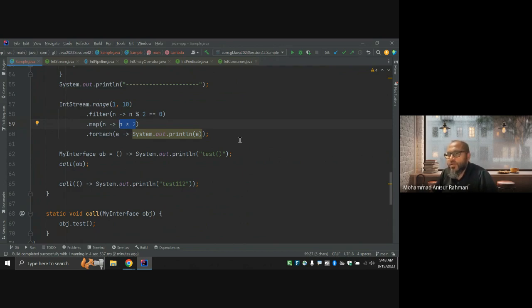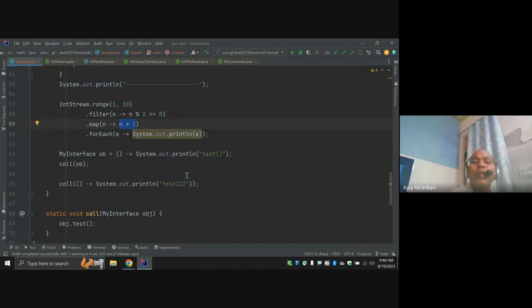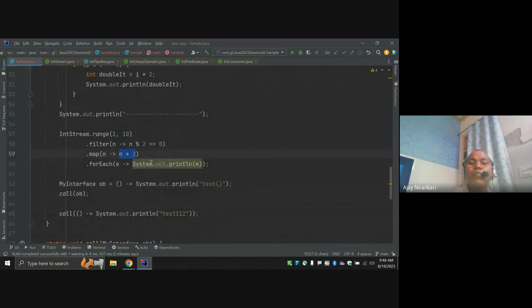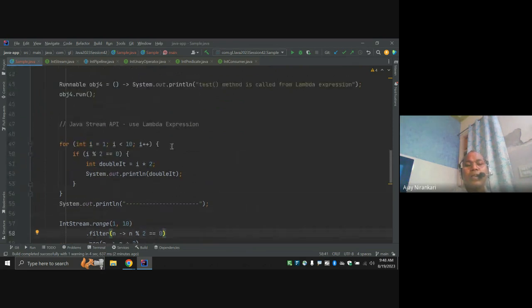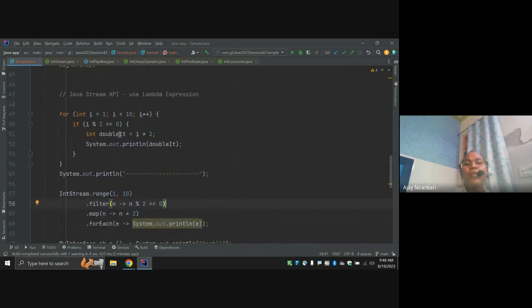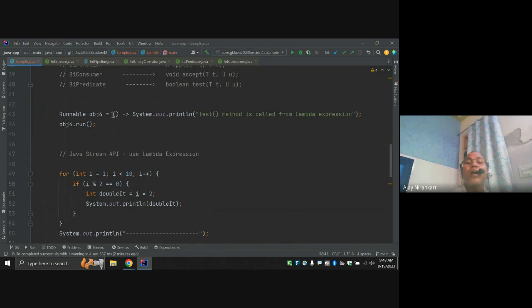Until we practice this, it's very hard. Yeah, in the next couple of classes I am going to cover this in detail, one by one. I am just giving a brief summary of how lambda expressions are going to be used in our application.